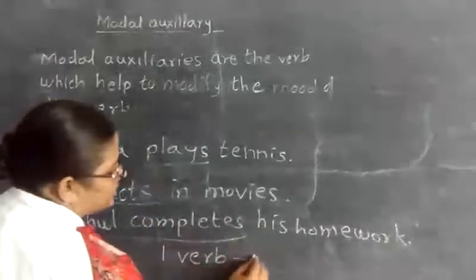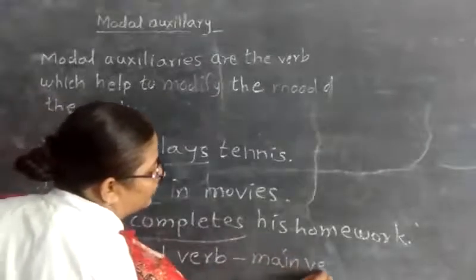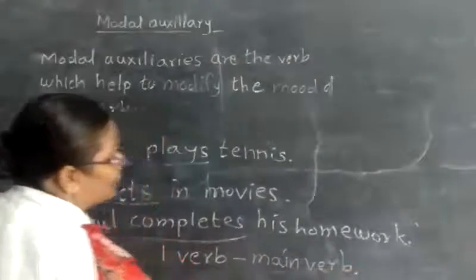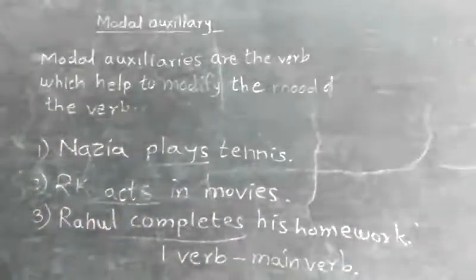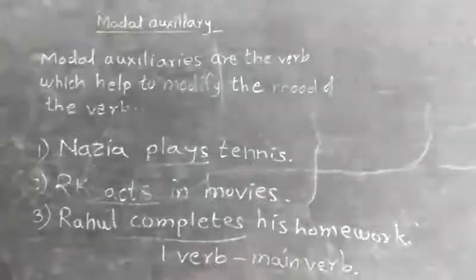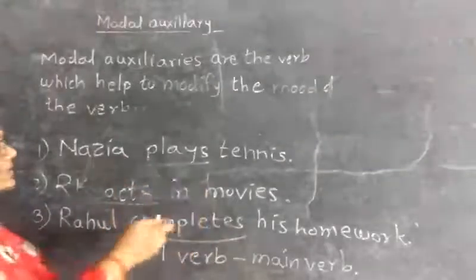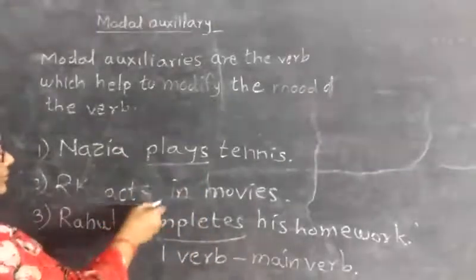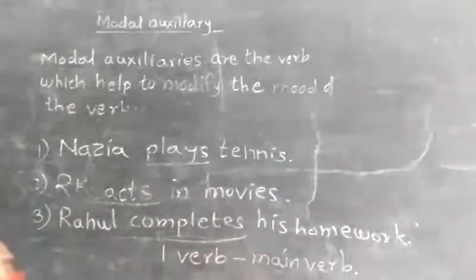This verb is called the main verb. We know that the verb which shows the action or completes the sense of the sentence is called the main verb.